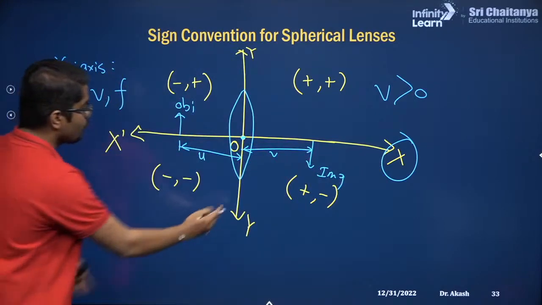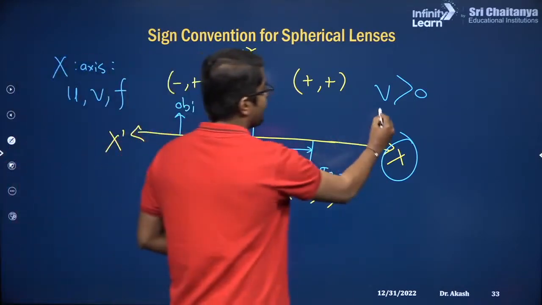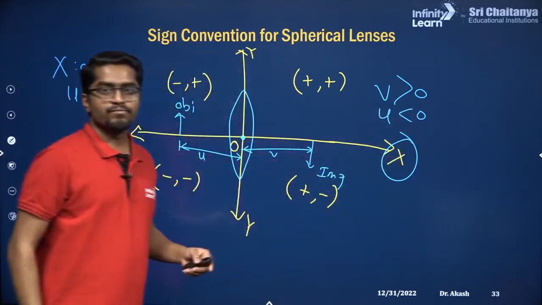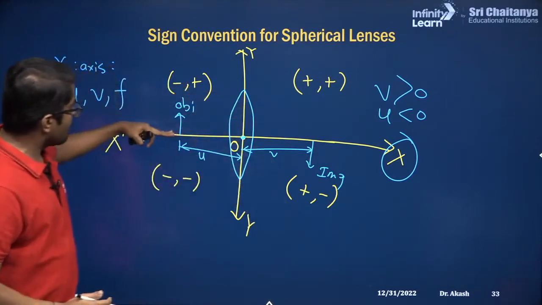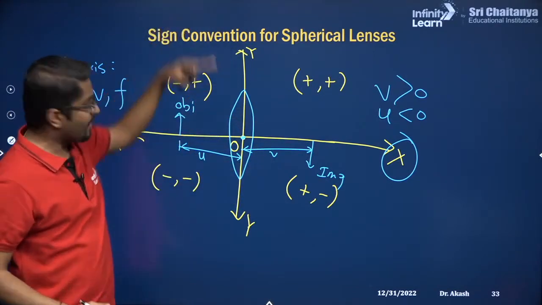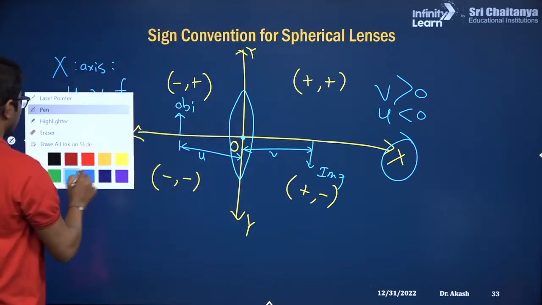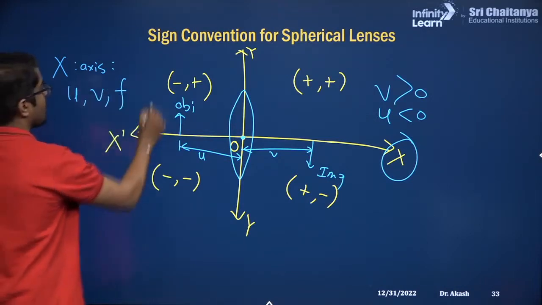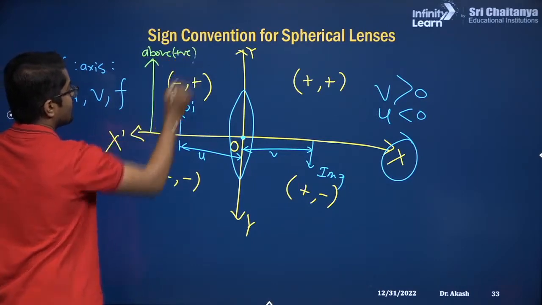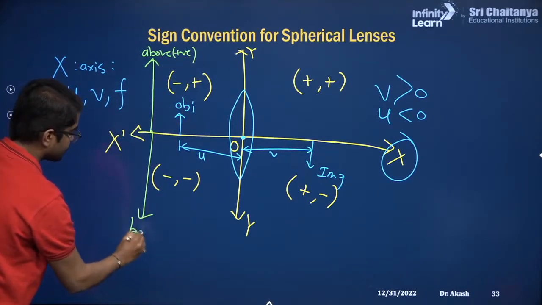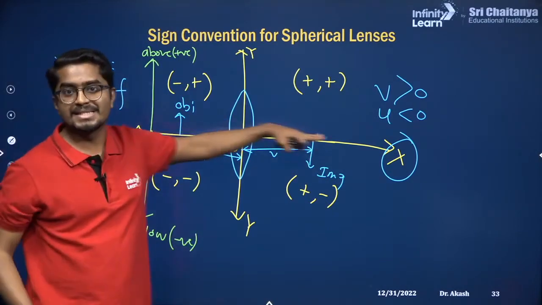How about U? U is in the minus x. You are going to the negative x direction. So U will be negative. Clear until now? And how about the object and image? So now either you are going towards positive y or negative y. So if you go above, let's suppose above, it is going to be positive. If you measure something below, this would be negative. So above and below of the principal axis.